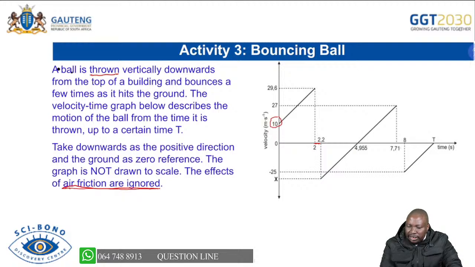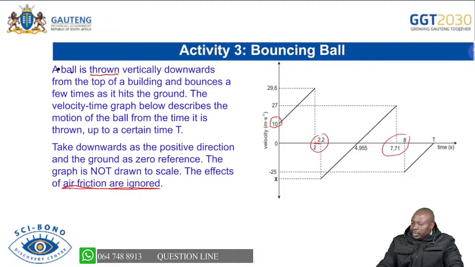Then it moves again until 7.71 to 8 seconds. So you can see that we have taken 0.2 seconds here. We have taken 8 minus 7.71 as the time that it has spent on the ground until it reaches the maximum height there at the end of the motion.